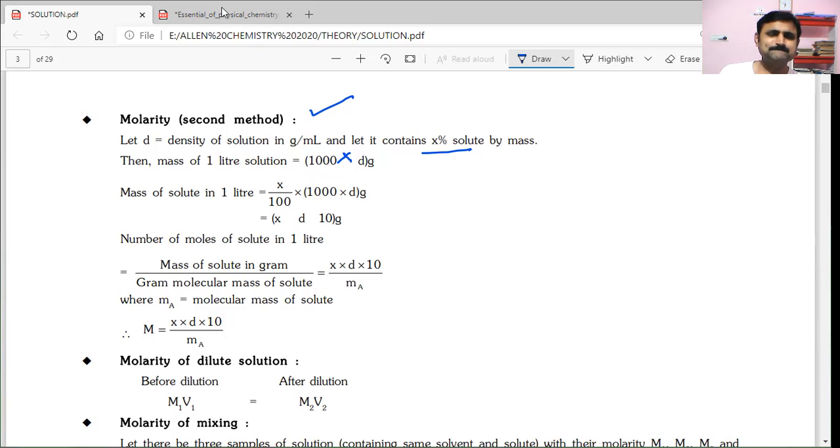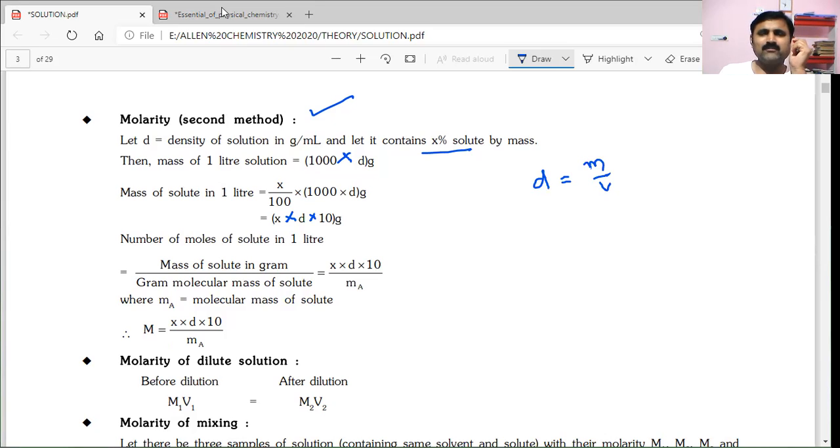Okay. And mass of solute in 1 liter is how much? That they have calculated is x by 100 into 1000 into d grams. That is x into d into 10. So this is a systematic way they have calculated. If they are saying D is the density, then density is equal to mass by volume. This you have to remember to get all these things.